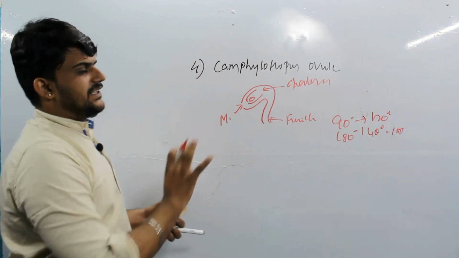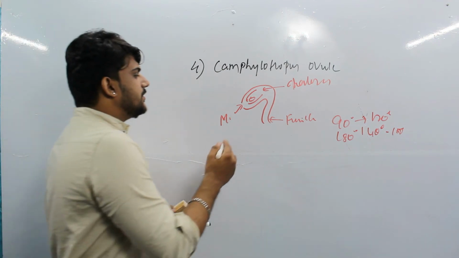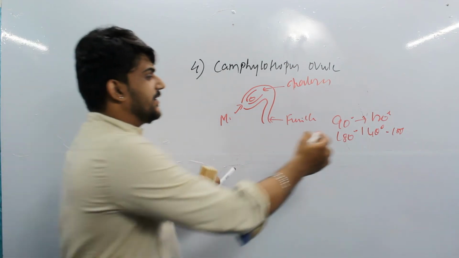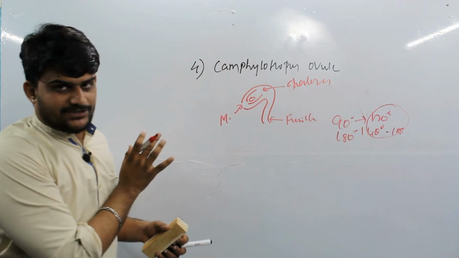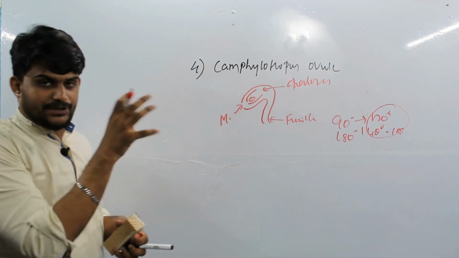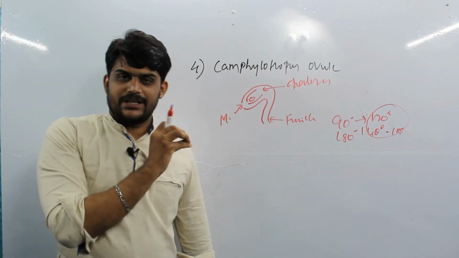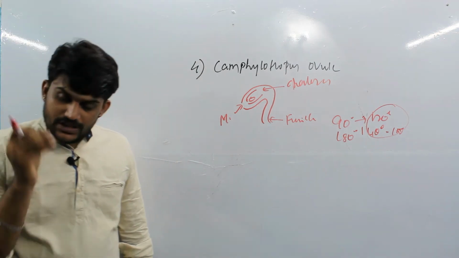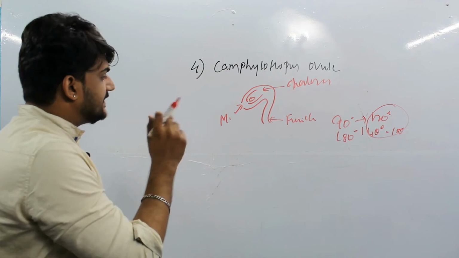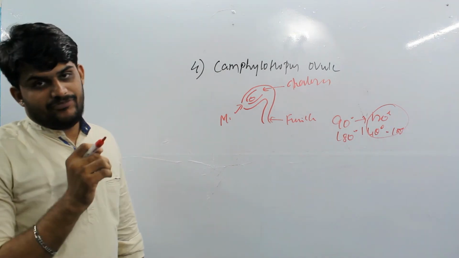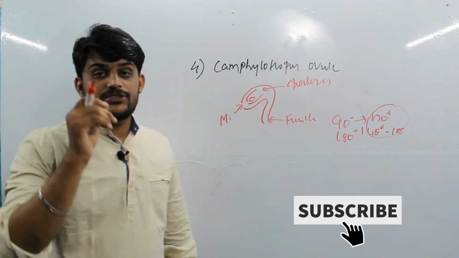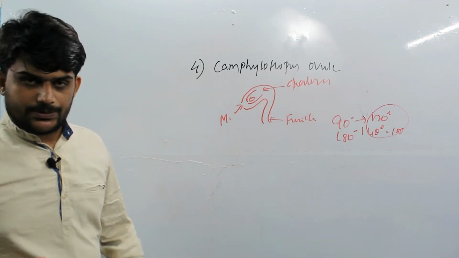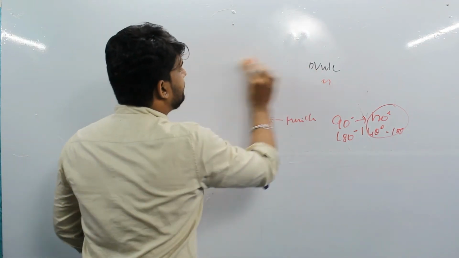So these three compositions you can see there. That is the main character here. It takes these three kinds of rotations, so the micropyle is at that particular angle. That is what Campylotropous ovules are. Where can you find this kind of ovule? This can be found in Leguminosae plants, so members of Leguminosae have this particular kind of ovules. Moving on to the fifth one.